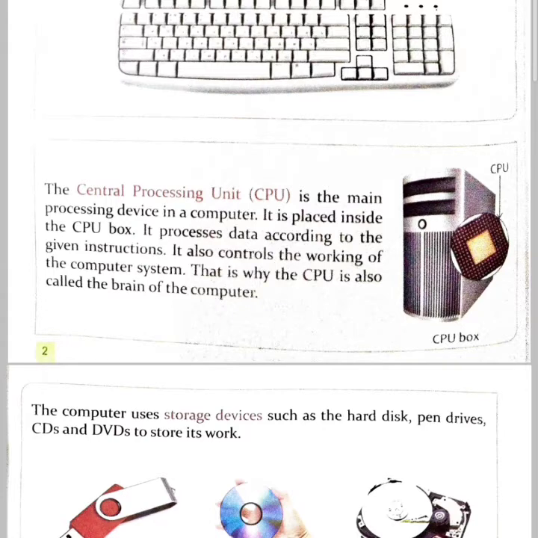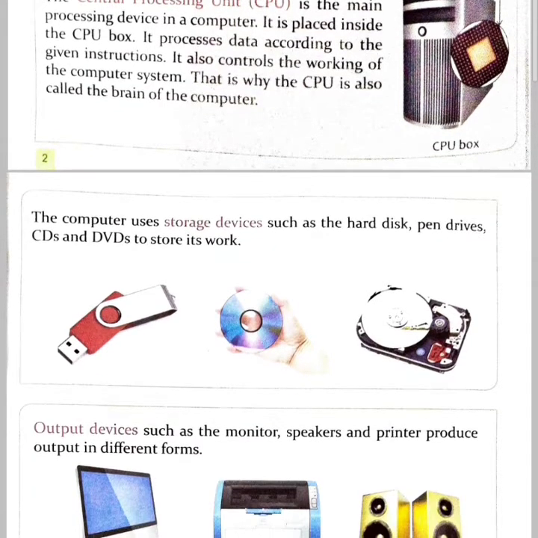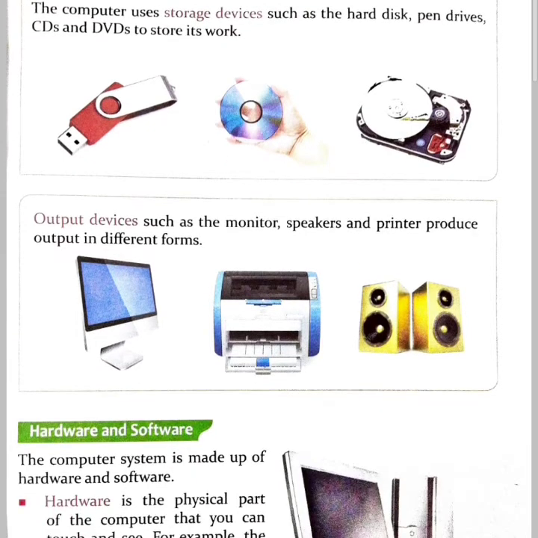It is placed inside the CPU box. It processes data according to the given instructions. It also controls the working of the computer system. That is why the CPU is also called the brain of the computer.